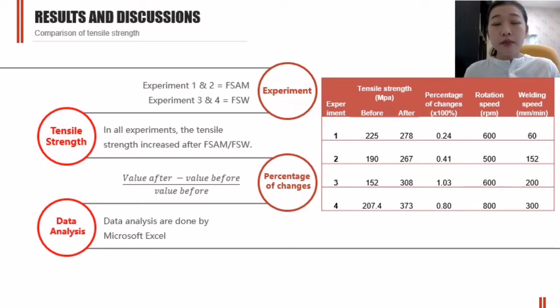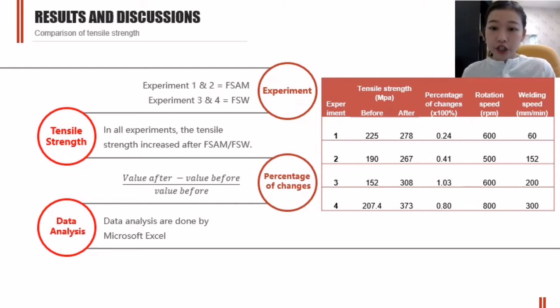And also, in terms of tensile strength, the theory of friction stir additive manufacturing and friction stir welding are compatible. And finally, we can see from the result, in all experiments, the tensile strength increased after either FSAM or friction stir welding. In the table, I also listed some of the important data, including the rotation speed and welding speed of each experiment.